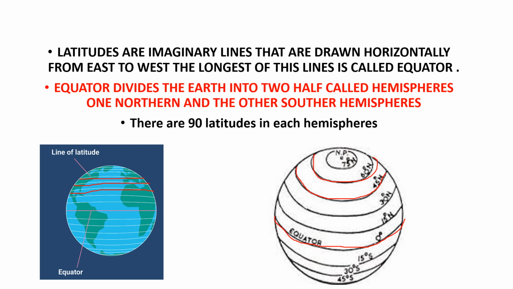There are 90 latitudes in each hemisphere. Here above there are 90, below there are 90. These are called latitudes. These are horizontal lines drawn at 1 degree distance. And total 90 latitudes are there in each hemisphere.